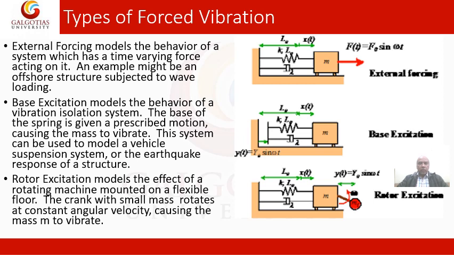That means this force is oscillating and time varying. It is not a constant force. An example is an offshore structure subjected to wave loading, which has time varying forces acting on it.